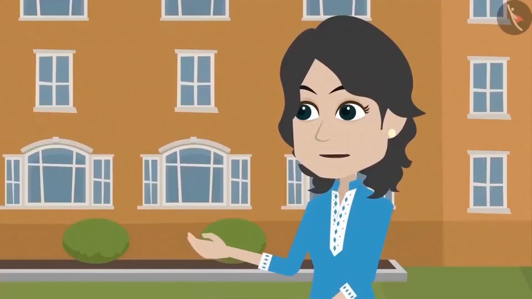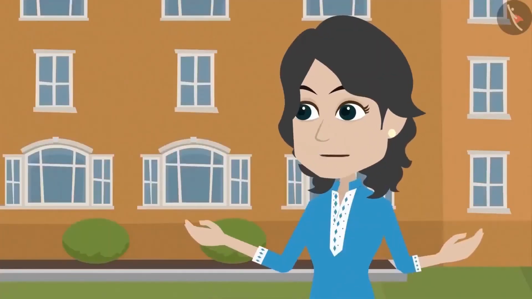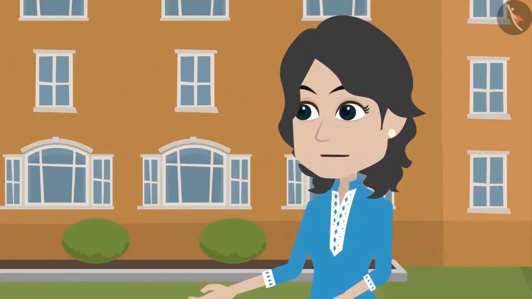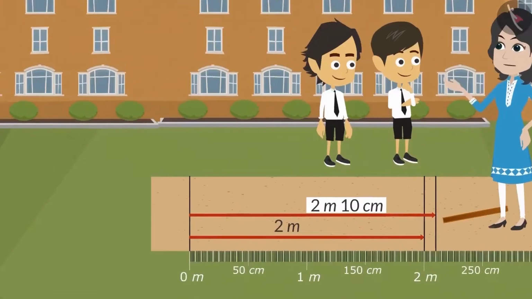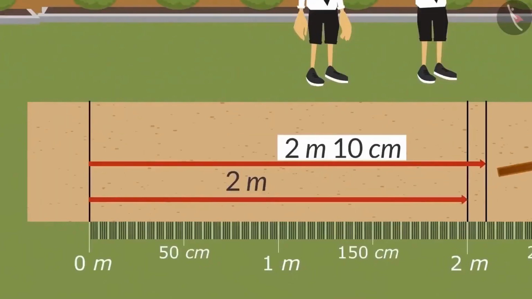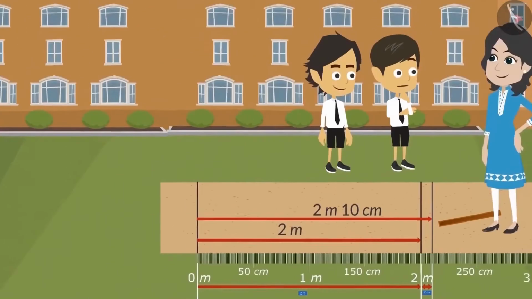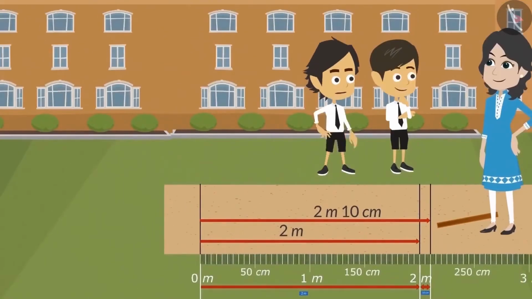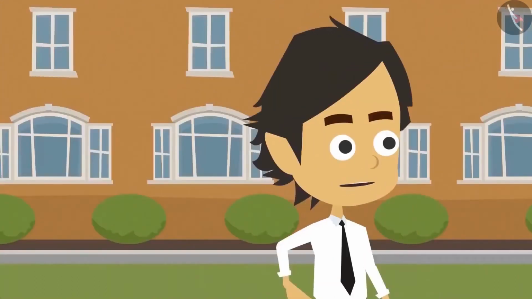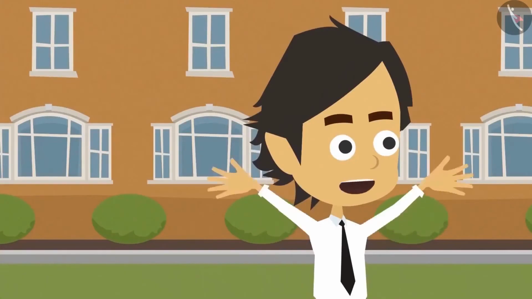Hey Reyansh, it is not necessary to tell length in just one unit of measurement. We can write it in 2 units of measurement as well. For instance, your long jump is 2 meters 10 centimeters. This means that you have jumped a length of 2 meters and 10 centimeters. Okay, now I understand. Reyansh has jumped just 10 centimeters more. So if I practice a little, then I will be able to jump longer.